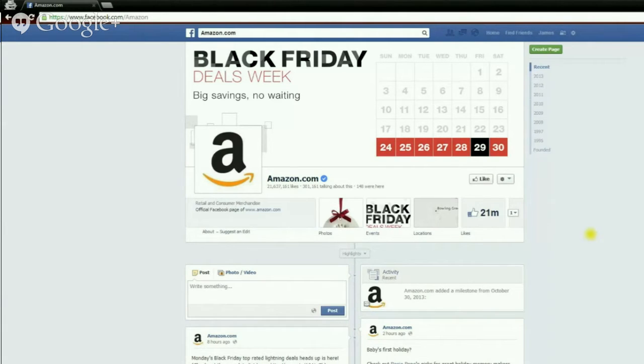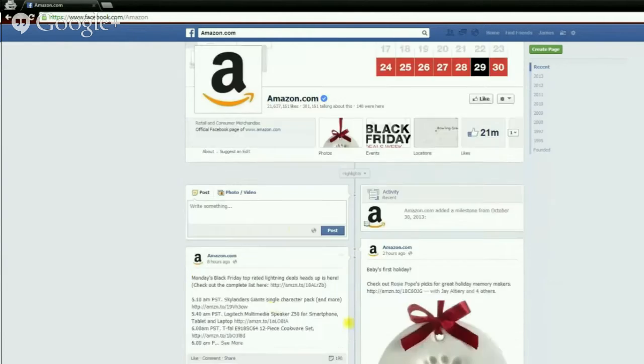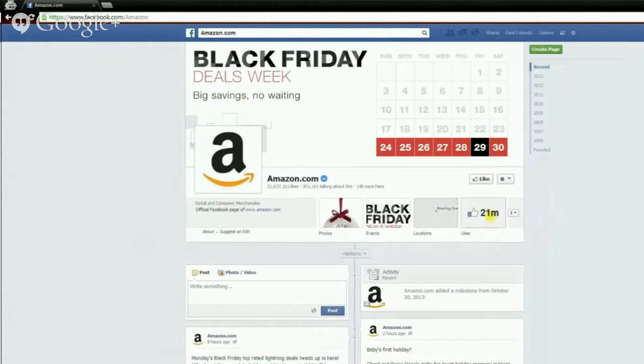As you can see here, Amazon has 21 million likes, and you are able to interact directly with anybody who likes your page. So when Amazon posts an update, as you see here, all 21 million people can see that update. I'm sure you can see the potential growth of your business.